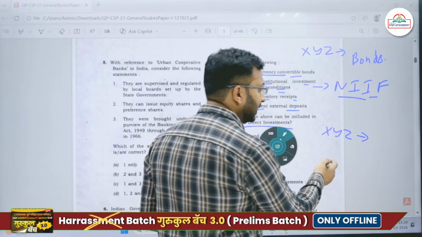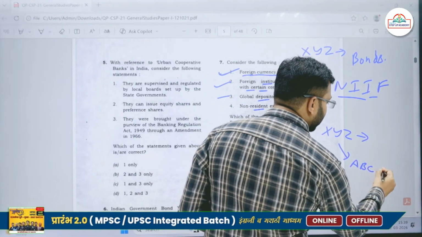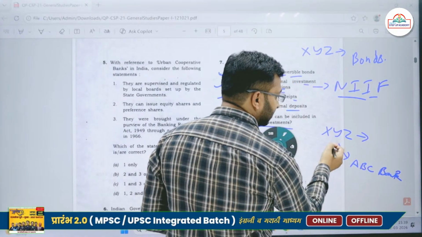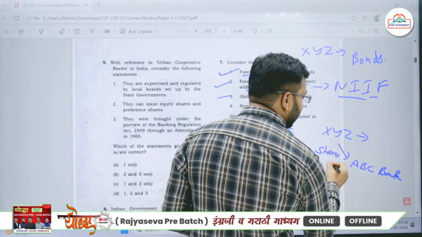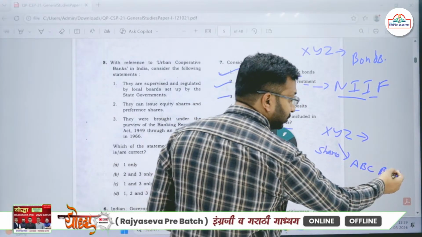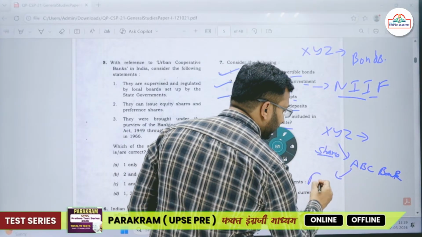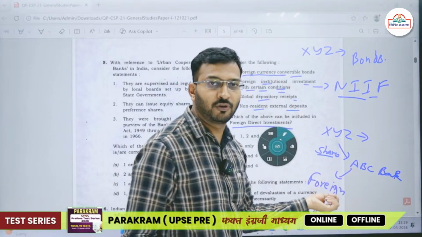So this company will go to any bank, and it will give its shares to this bank, and it will say, you list my shares on some foreign stock exchange.